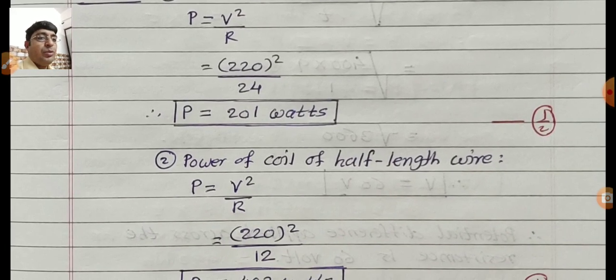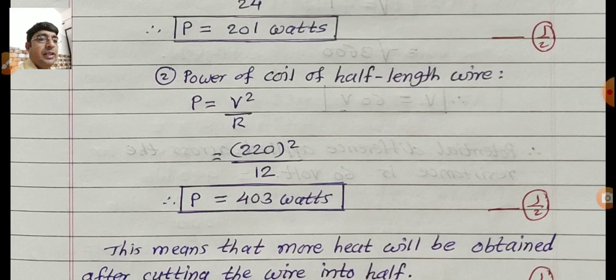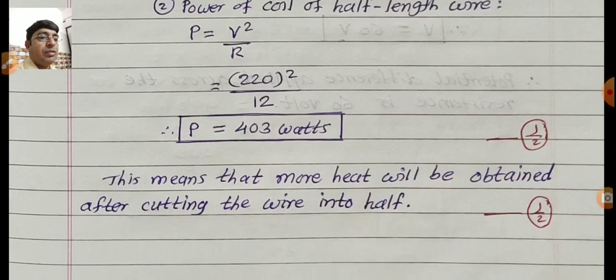Next, power of coil of half length wire. So power P equal to V square upon R. Substitute the value again, 220 bracket square divided by 12. So we get the answer in decimal form, or you directly write the answer in whole number. So power equal to 403 watt. You get half mark for this answer.